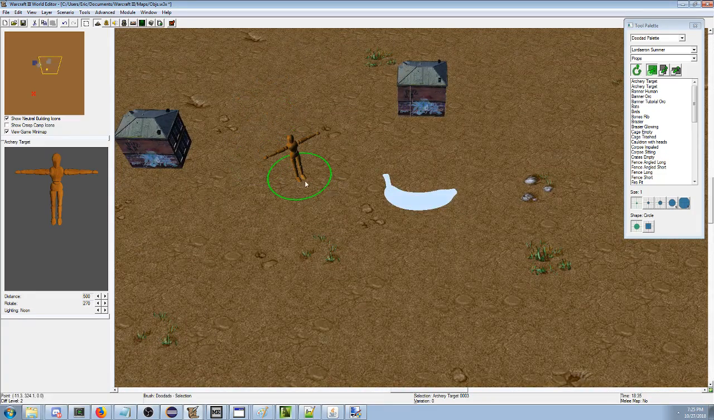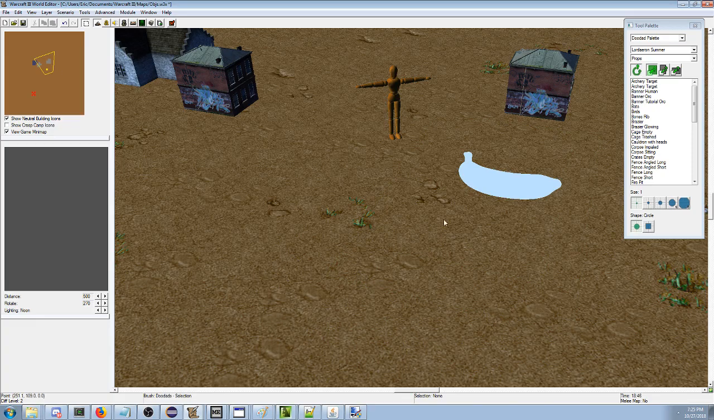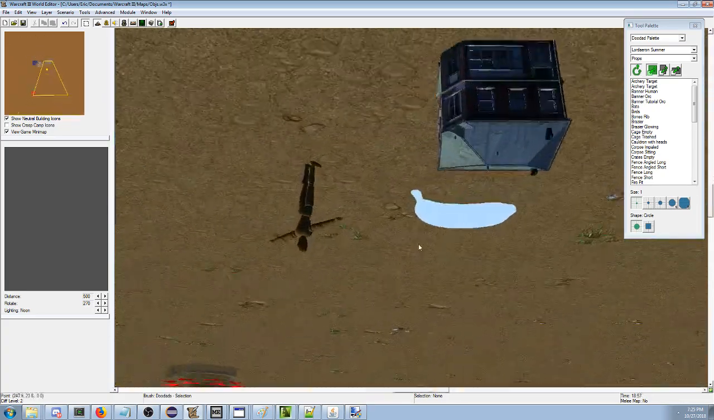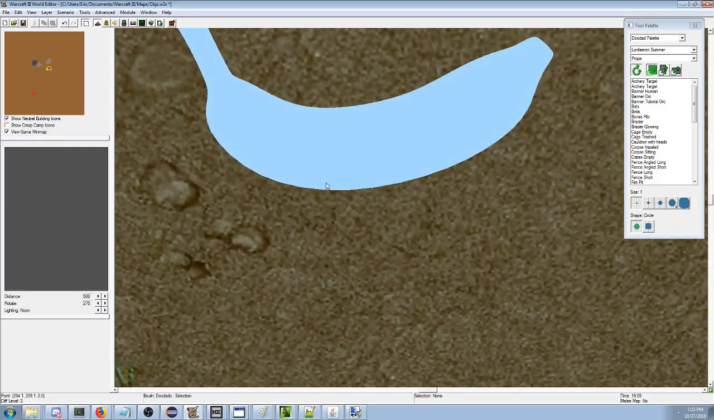Almost as good as the banana. That's pretty good. Look at that banana. I can't select it because it's an item. But it's perfectly white. Not every day you get a banana that's perfect like that. It's so fake.